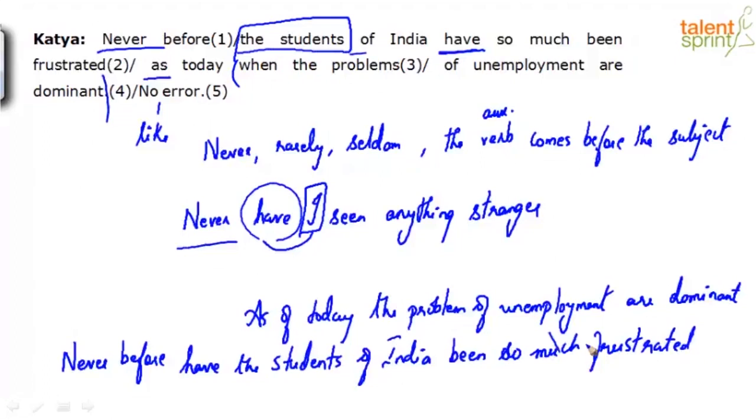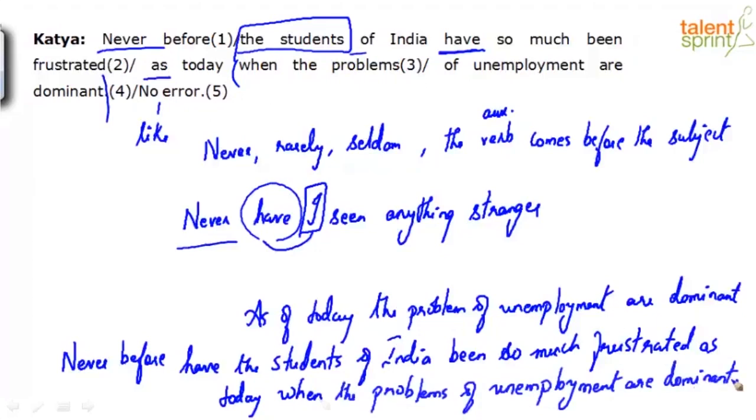I can even remove the much, but since it's part of the question, let it be. So much frustrated, and the rest of the sentence: as today, when the problems of unemployment are dominant. It's the same construction. Never before have the students of India been so frustrated as today when the problems of unemployment are dominant. Or never before have the students of India been frustrated so much. That also makes sense, right? That's also fine. Have been frustrated so much as today when the problems of unemployment are dominant. Yes. So either way, the error is in part 2, where you change the construction, the word order.